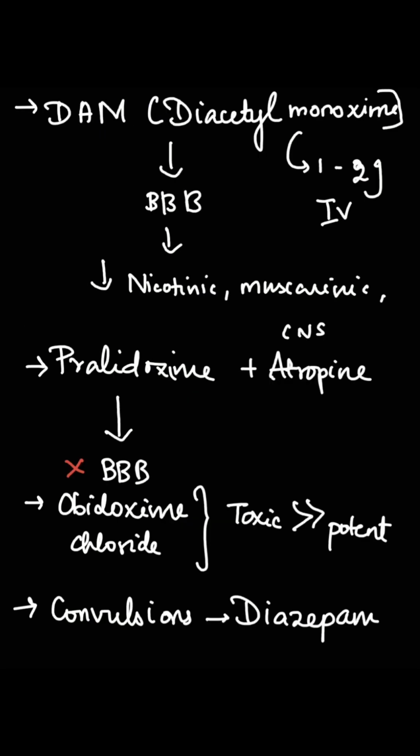So next is DAM, that is diacetyl monoxime. It crosses the blood-brain barrier and it reduces nicotinic, muscarinic and CNS symptoms, which is given in the dose of 1 to 2 grams IV. Then pralidoxime plus atropine, where pralidoxime does not cross the blood-brain barrier. Then obidoxime chloride, it is more toxic than it is potent. Then the convulsions are controlled by using diazepam.